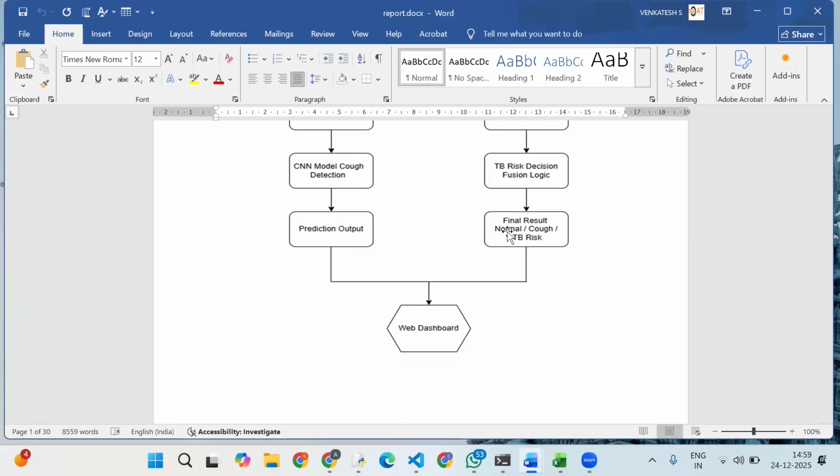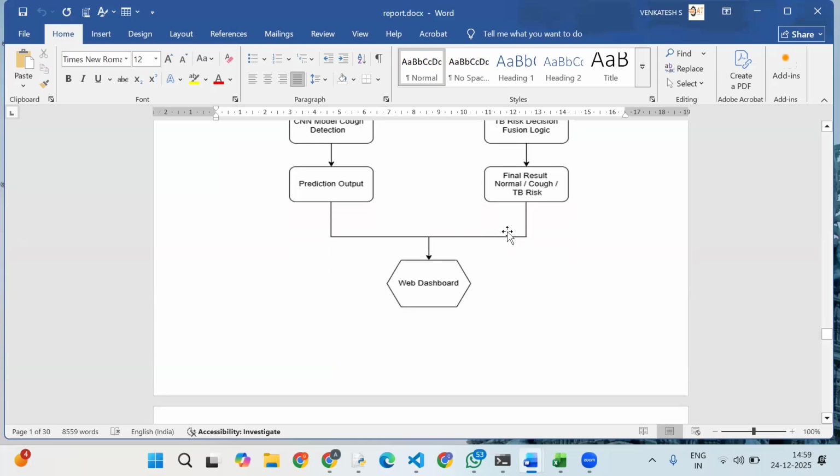If cough is detected along with abnormal vitals, such as high temperature or low SpO2, the system identifies a TB risk. If only cough is present, it is marked as cough detected, and if everything is normal, the result is normal. Finally, all results are displayed on the web dashboard where users or healthcare workers can view predictions, live details, and system decisions in real time.